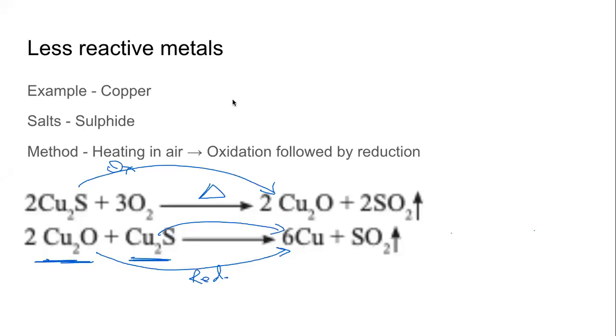This ore of copper, which is a sulfide ore, is called chalcocite. Again, we are not required to know. But remember, we did come across another ore of copper, which was copper pyrite. Usme iron bhi tha aur sulfur bhi tha. This one only has sulfur. This is called chalcocite. Another thing that we need to remember, if you want to, is page number 105.